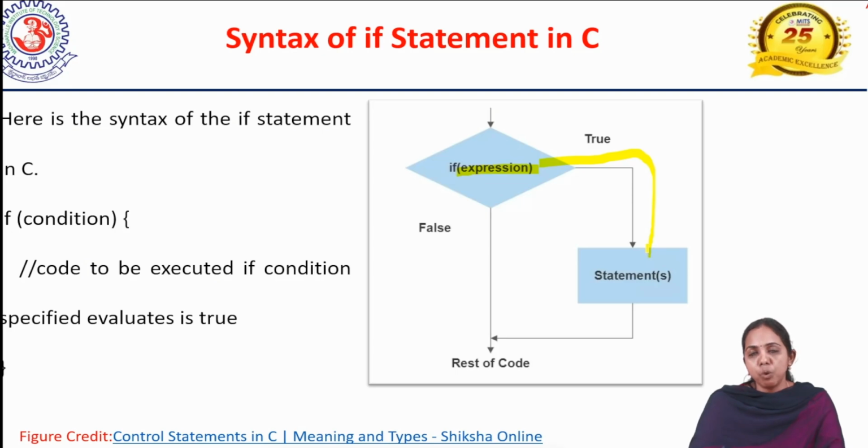I stress true because only if the expression is true will it go to the statements. If the condition is false, it comes out of the curly braces. This was the starting curly brace and this is the curly brace where it ends.